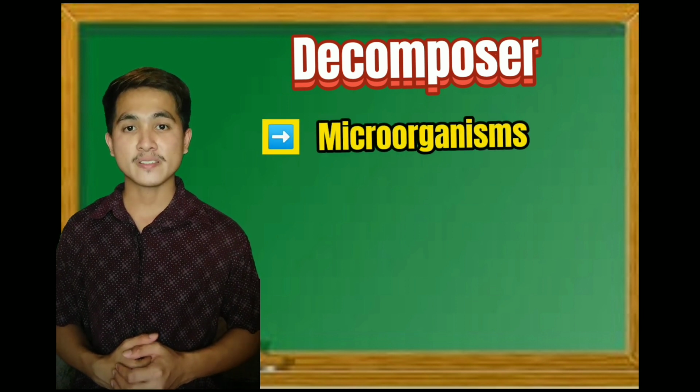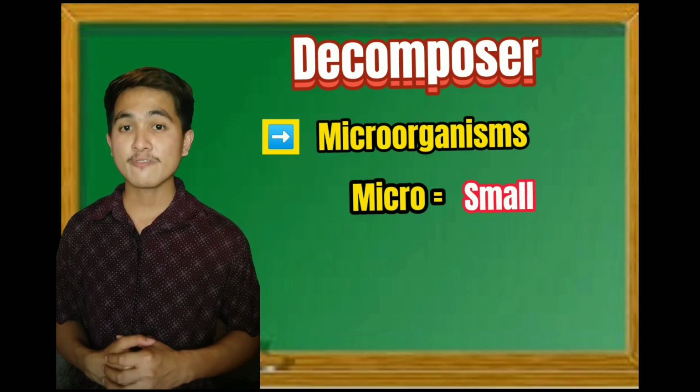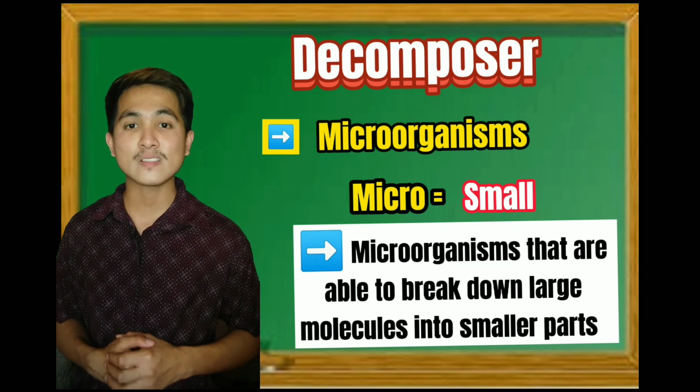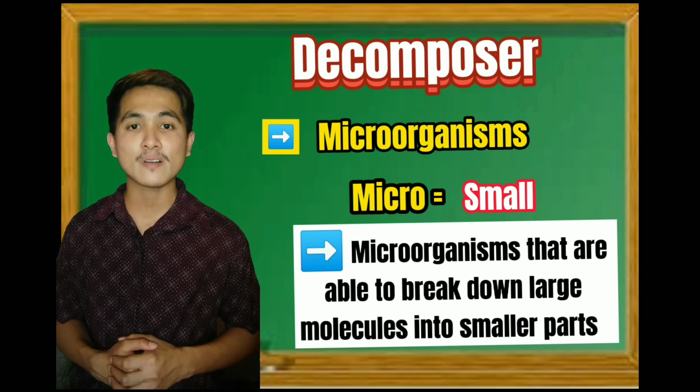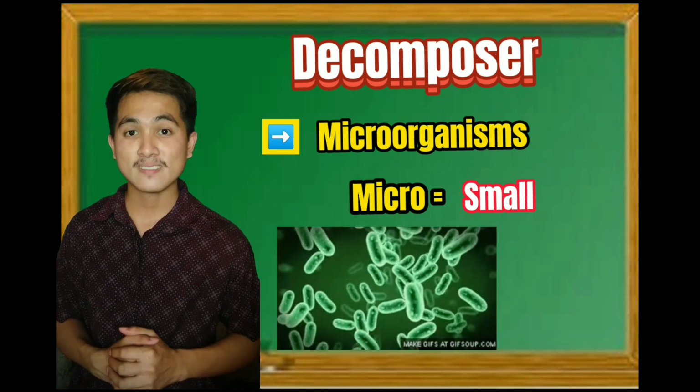Decomposers are microorganisms. When you say micro, it means small. Therefore, decomposers are small organisms that break down the large dead body of an animal into smaller parts. For example, bacteria and fungi.